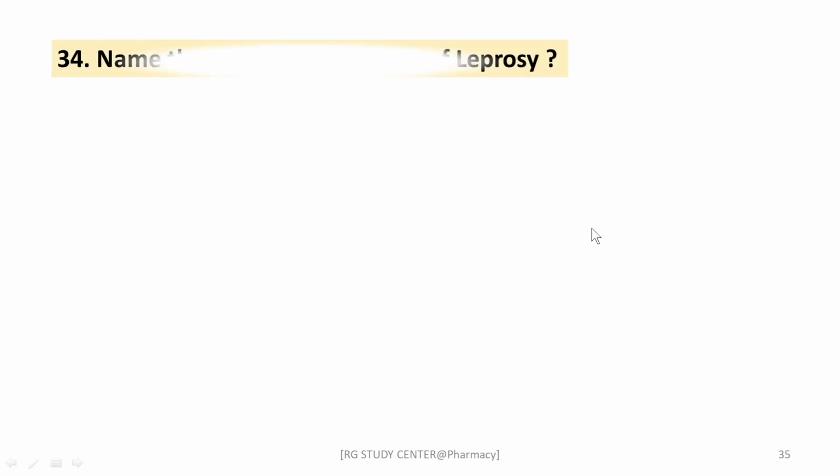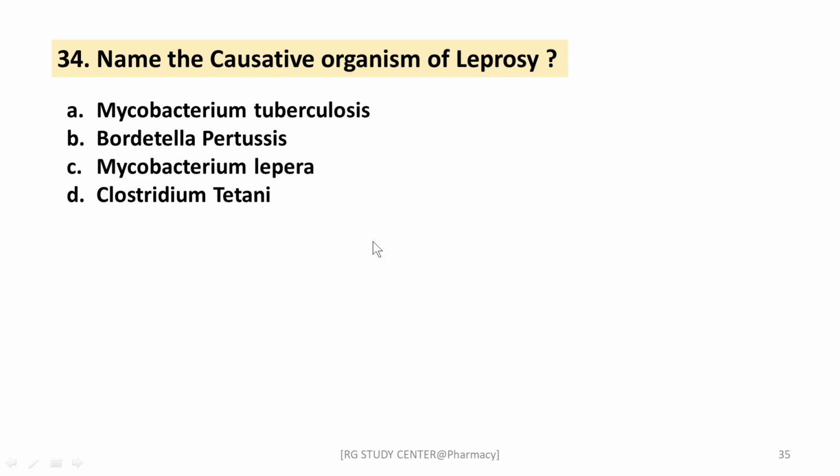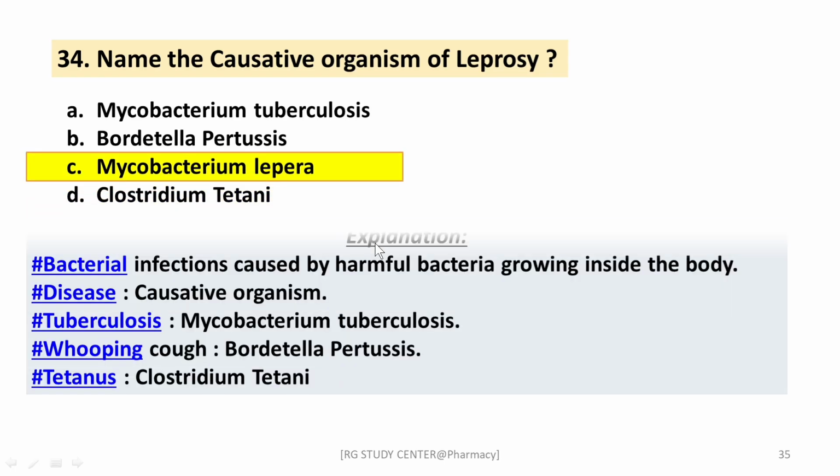Next question is, name the causative organism of leprosy. The right answer is Mycobacterium leprae. Okay. Next, tuberculosis is caused by Mycobacterium tuberculosis, whooping cough by Bordetella pertussis, and tetanus by Clostridium tetani. These are the different causative organisms and their diseases.